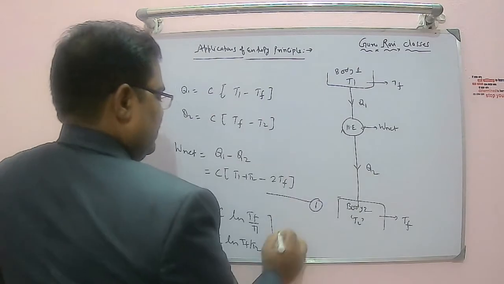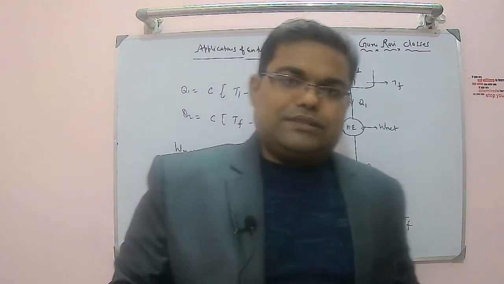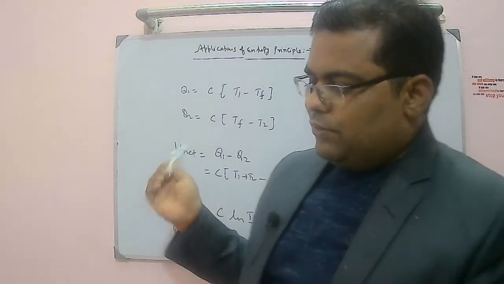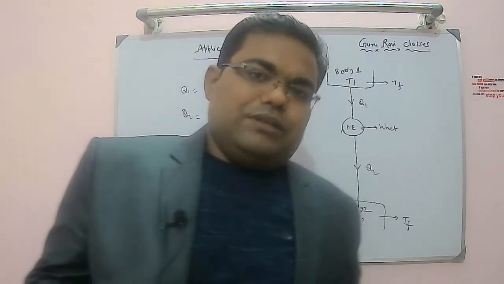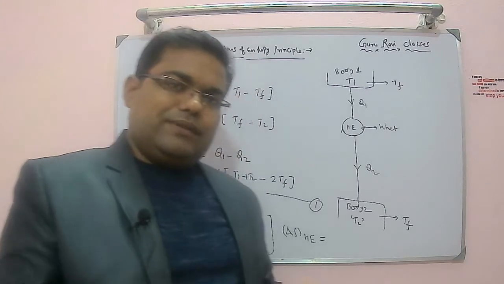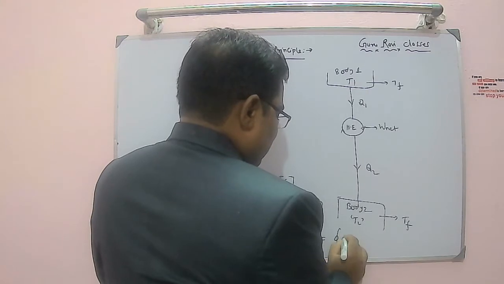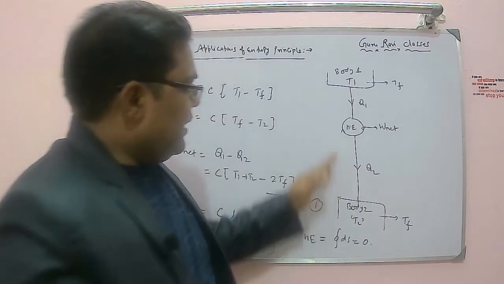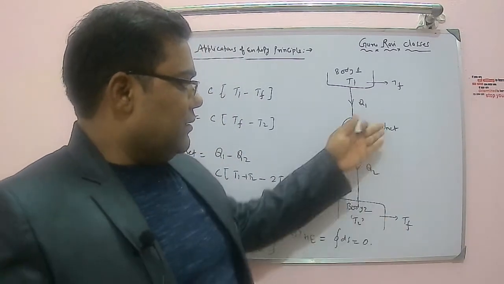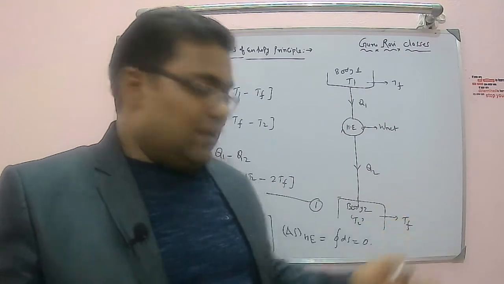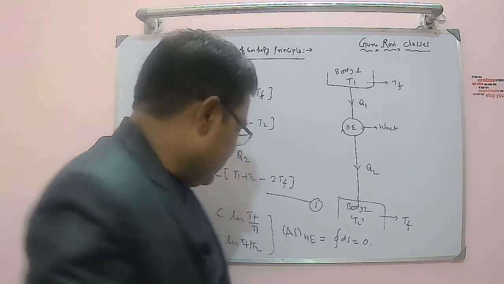Now the change in entropy of the heat engine. Heat engine is a cyclic device, right? It works on a cycle, and energy change for a cyclic process is always zero. And entropy is a property of the system, so change in property of any system in a cyclic process is zero. So delta S of heat engine, that is the cyclic integration of dS, is zero. Nothing is going out to the surroundings, because we have generated the work, and work already got introduced here. So delta S of universe is the summation of all these three terms.